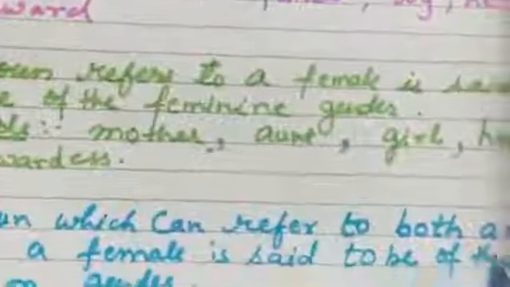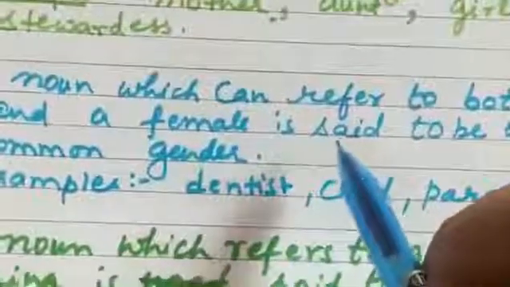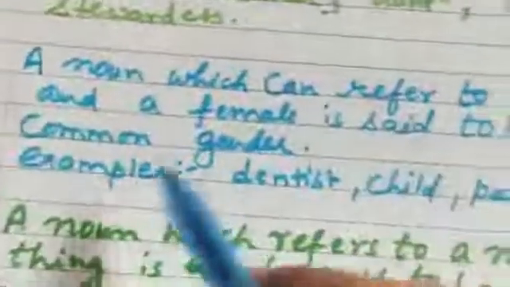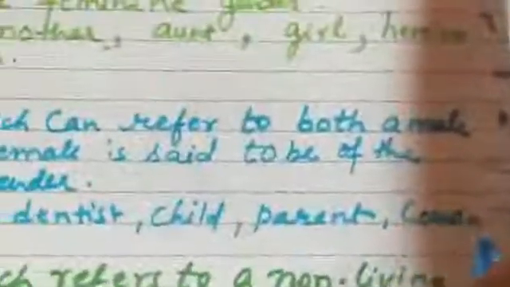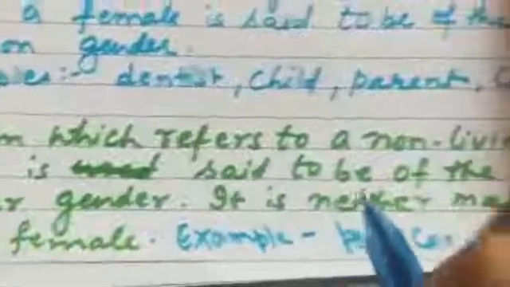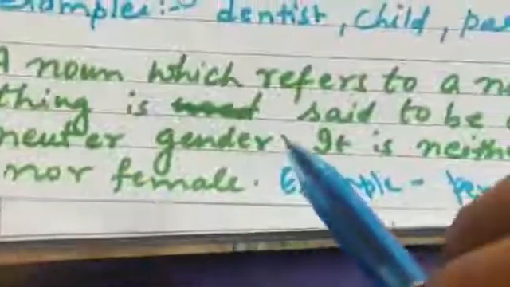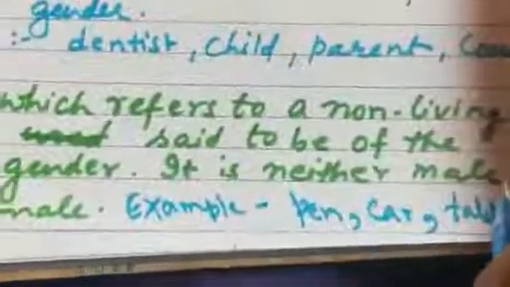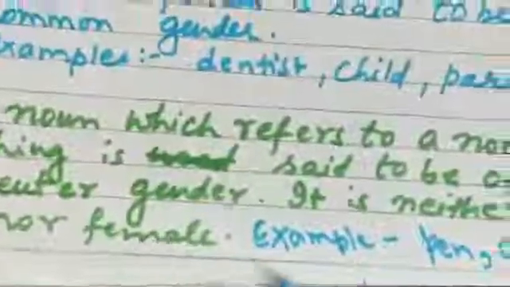A noun which can refer to both male and female is said to be of common gender, like dentist, child, parent, cousin. A noun which refers to a non-living thing is said to be of the neuter gender. It is neither male nor female, like pen, car, table, building, etc.